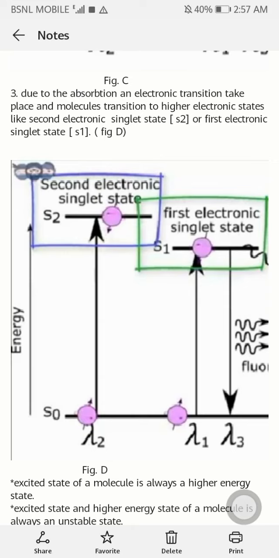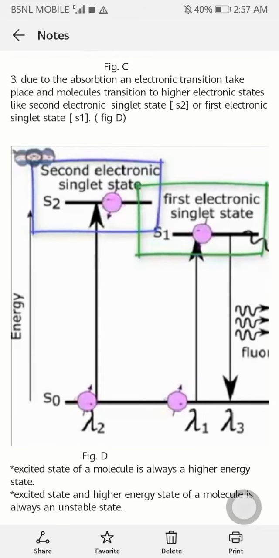In the third step, after absorbing the radiation, they are transitioned to a higher electronic state, either S2 or S1. Due to the absorption, an electronic transition takes place and the molecule transitions to a higher electronic state, like its second electronic state S2 or first electronic state S1.